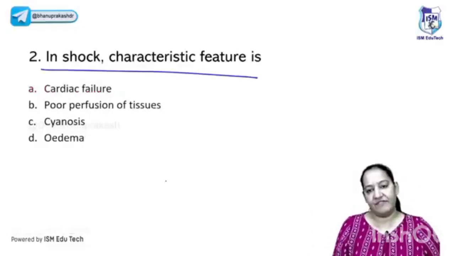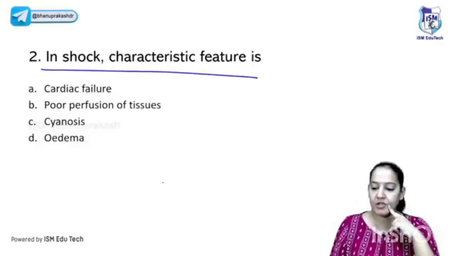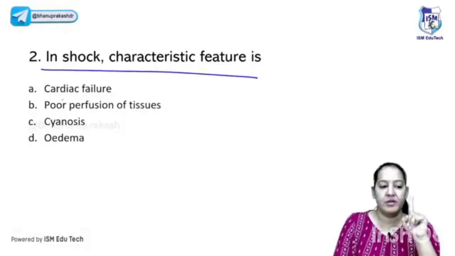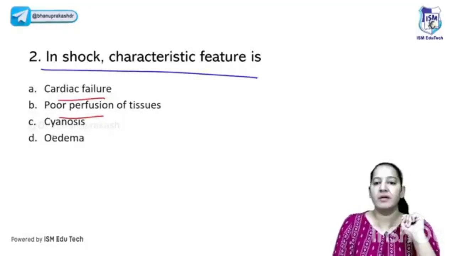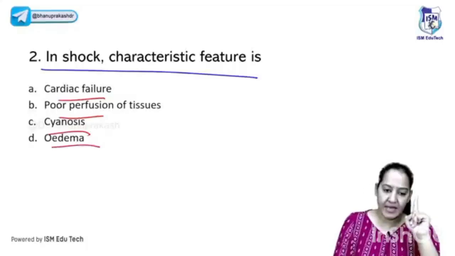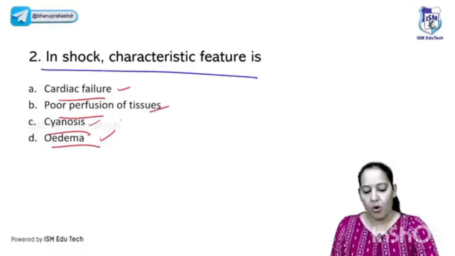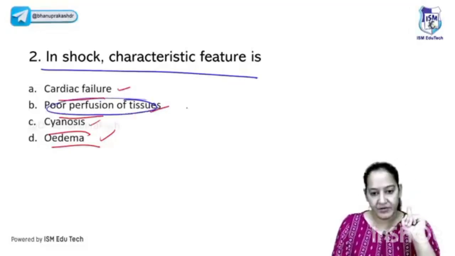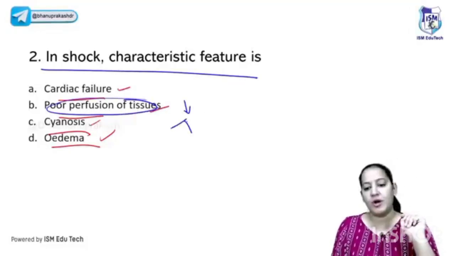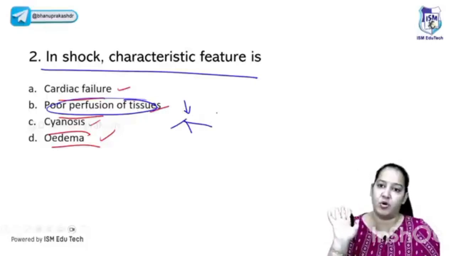In shock, what is the characteristic feature which is present in all shock? Tell me one feature which is present in all types of shock. Whatever type of shock it is, tell me one feature. Is it cardiac failure, poor perfusion, cyanosis, or edema? Yes, you all are right. The correct answer is poor perfusion. Decreased blood supply to all the organs. Whether it is hypovolemic shock, cardiogenic shock, or septic shock, it occurs in all of them. The hallmark feature of shock. The correct answer is B.